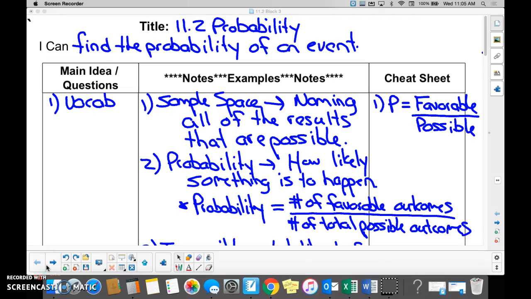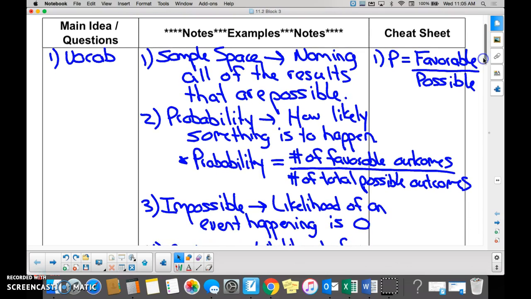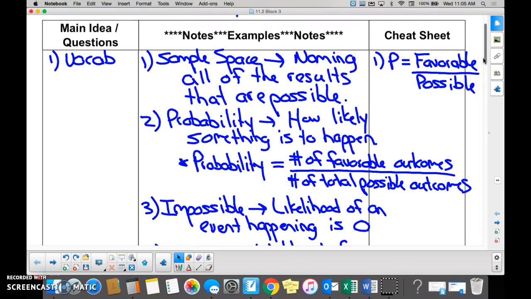11.2 probability. I can find the probability of events. Can we find the probability of events now? Yes. Oh my god, we so can. Okay, is sample space important? Yes. Okay, a sample space is all of the possible results, right? Yes. So if I were to choose a student at random in this class, what would be the sample space?